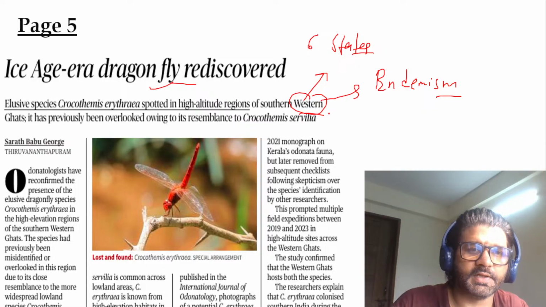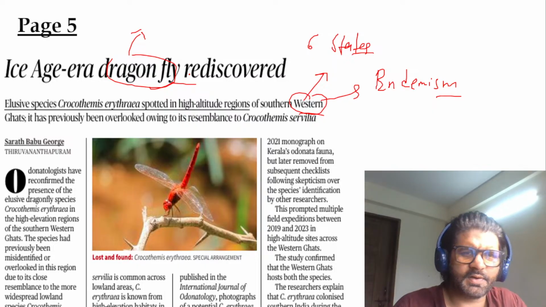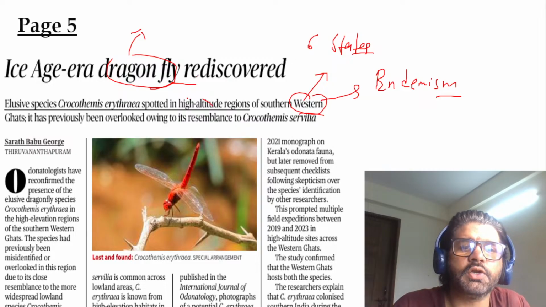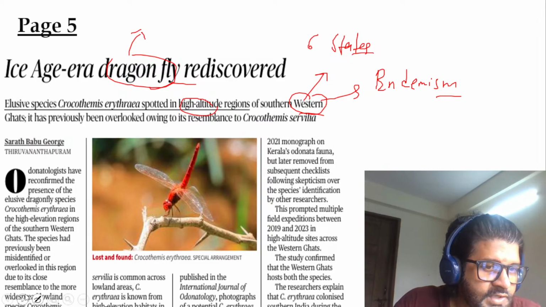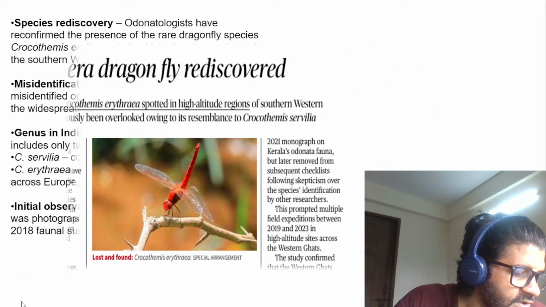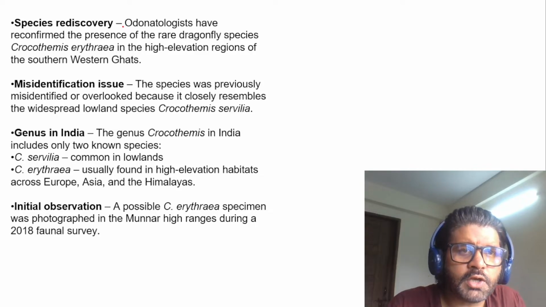Western Ghats, awesome place. So here we have found a dragonfly which is generally found in the temperate region. Our region is not a temperate region. We are a very hot region, especially the Western Ghat region. But here also, in the high altitude region, we have found a particular dragonfly. Now, we have to understand environment anyway is a hot favorite of UPSC.